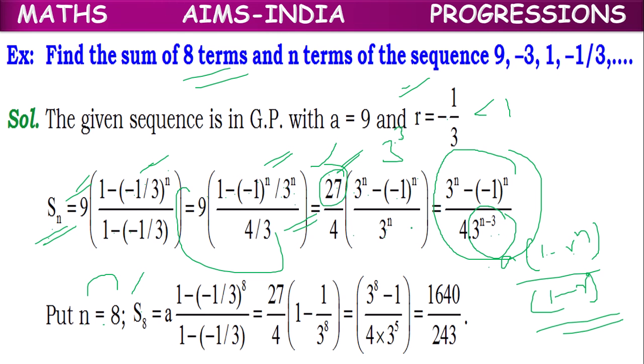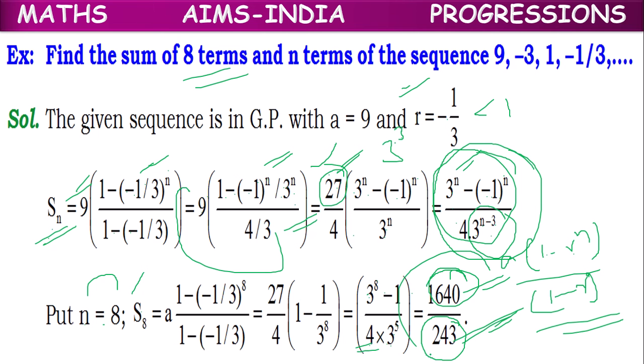In the place of n in the formula, we can keep 8 directly. So 3 power 8 minus -1 whole power 8. 8 is an even number, so it will become +1, by 4 into 3 power 8 minus 3, which is equal to 3 power 5. So 3 power 8 means 6561, minus 1, 6560. So 3 power 5 into 4, after cancellation by 4, it is 1640, and 3 power 5 is equal to 243. So this is the answer.